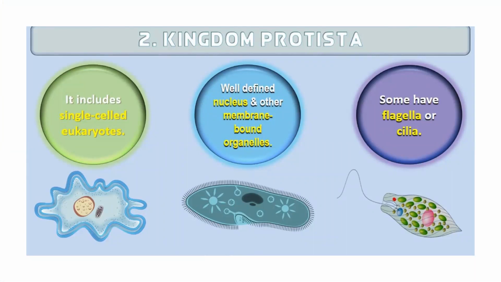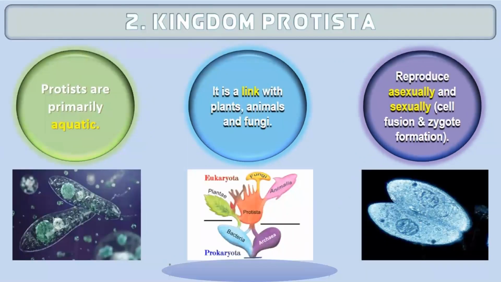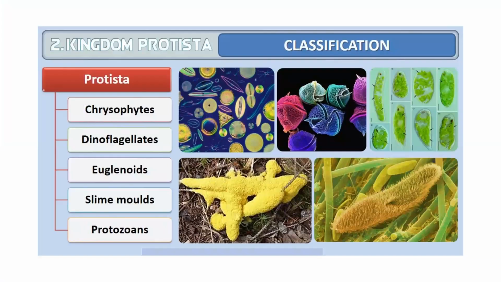Kingdom Protista includes all single-celled eukaryotes, means all unicellular eukaryotic organisms. They have got a well-defined nucleus and all other membrane-bound cell organelles. Some do have flagella or cilia for locomotion. Protists are primarily aquatic. You will say that they are a link with plants, animals, and fungi. Means you have plant-like protist, animal-like protist, and fungi-like protist. They reproduce asexually and sexually. Okay, sexually they reproduce by cell fusion and zygote formation. You can take many examples out of it.